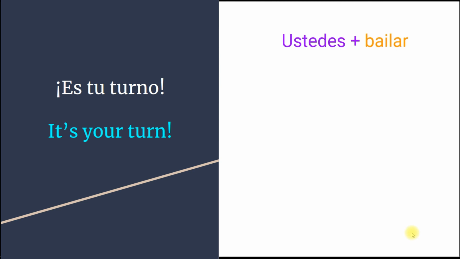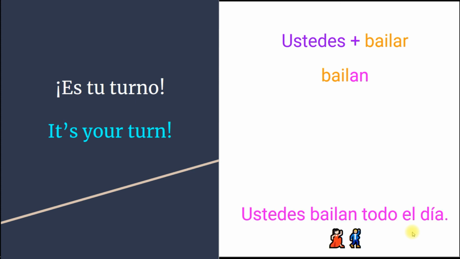Ustedes and bailar. You plural, bailar, to dance. How to conjugate for ustedes? That is bailan. A-N. Ustedes bailan. Ustedes bailan todo el día. You, plural, dance all day.